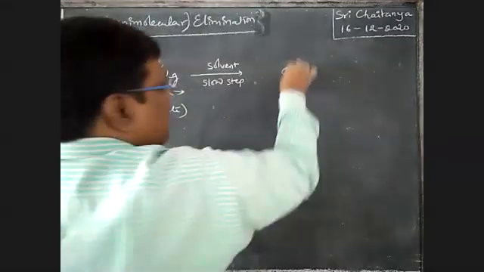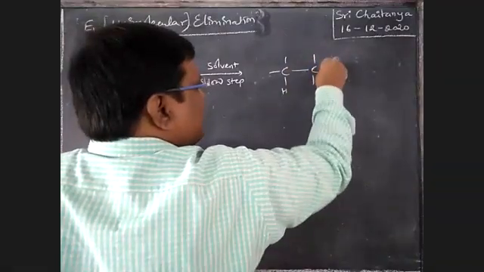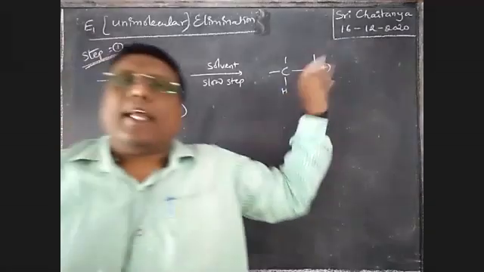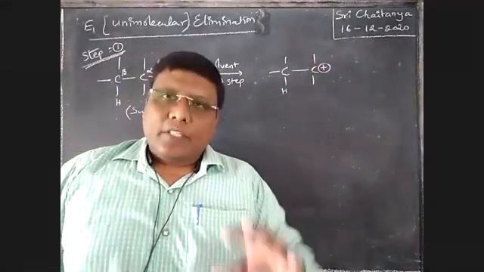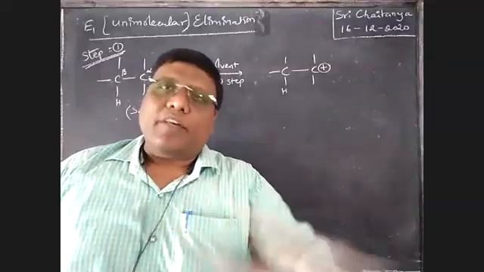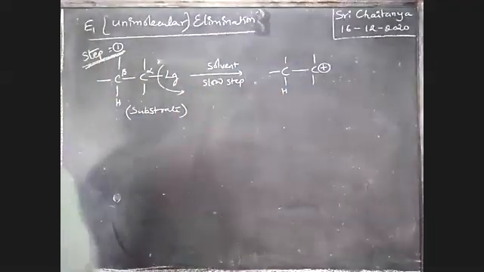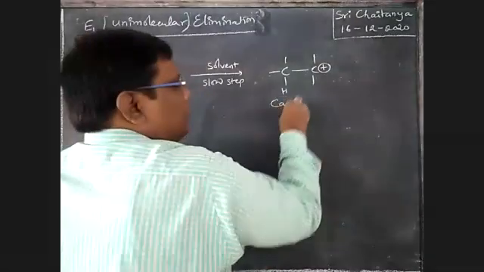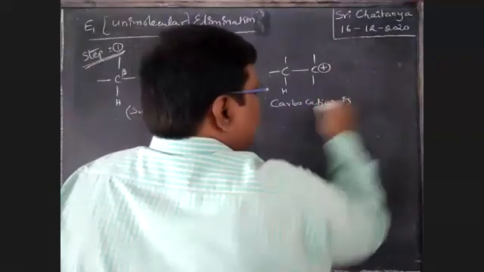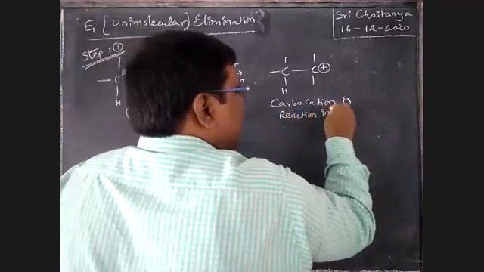So first of all, this carbon gets a positive charge. This carbocation is the reaction intermediate, boys. Formation of the carbocation is the first step, where the molecule itself loses its leaving group. The carbocation is the reaction intermediate.